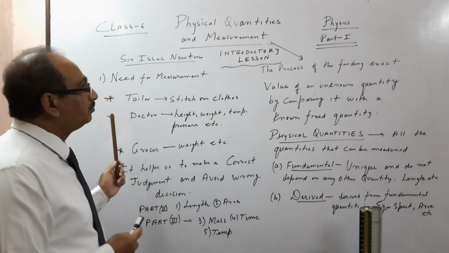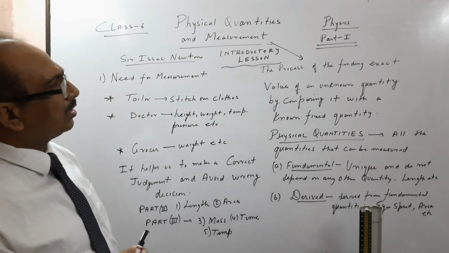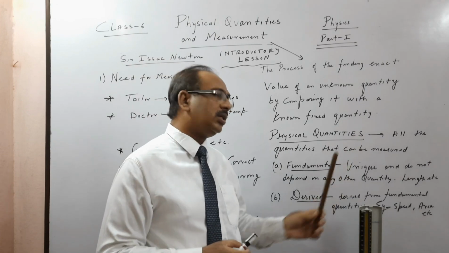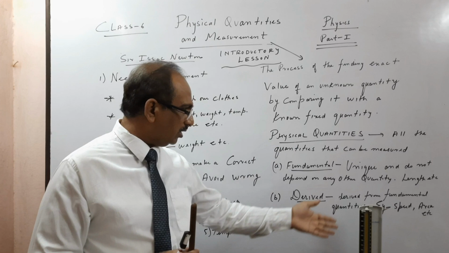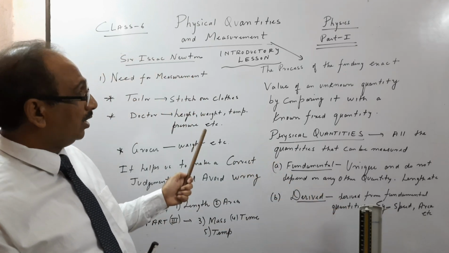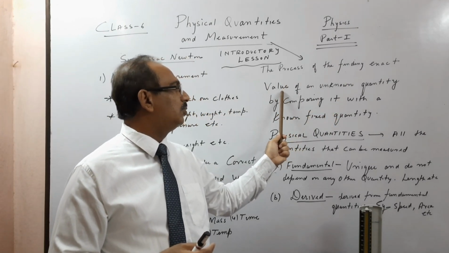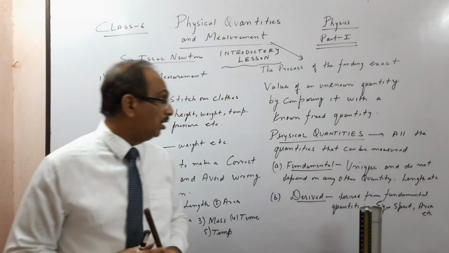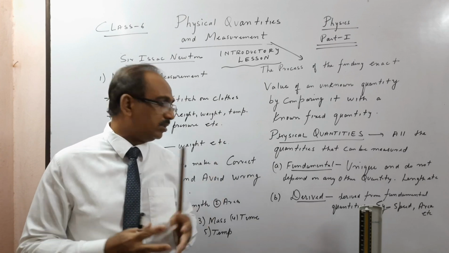So here we start. What is first is your physical quantity, the process. So physical quantity is all the quantities that can be measured. Many things I have got from my everyday life. I'll show you, I have got everything, which you can measure. And secondly, what is measurement? The process of finding the exact value of an unknown quantity by comparing it with a known fixed quantity. So this we will see when we go ahead in this chapter.